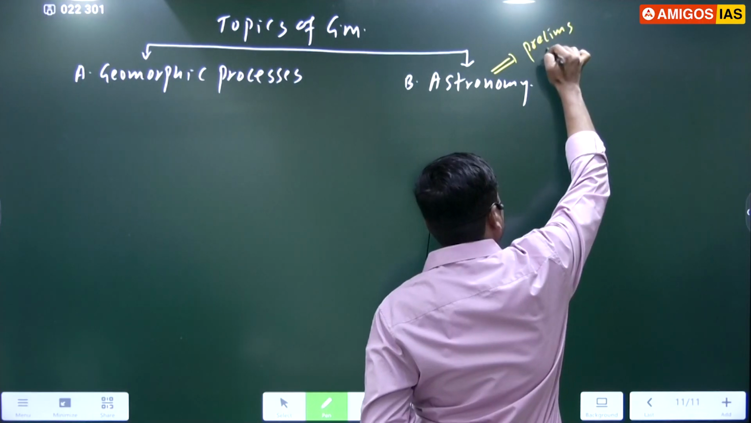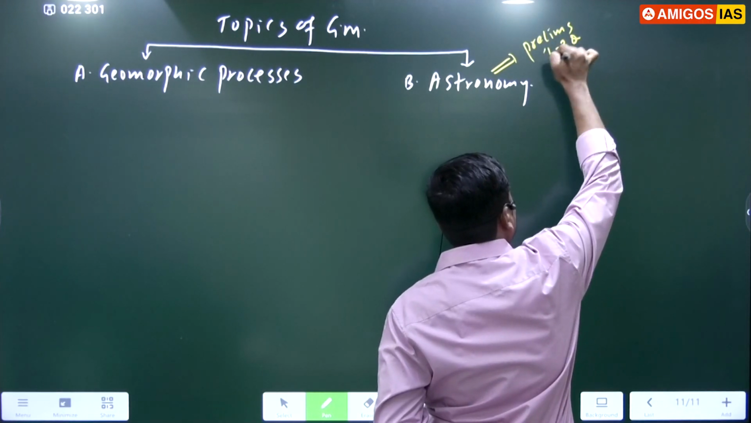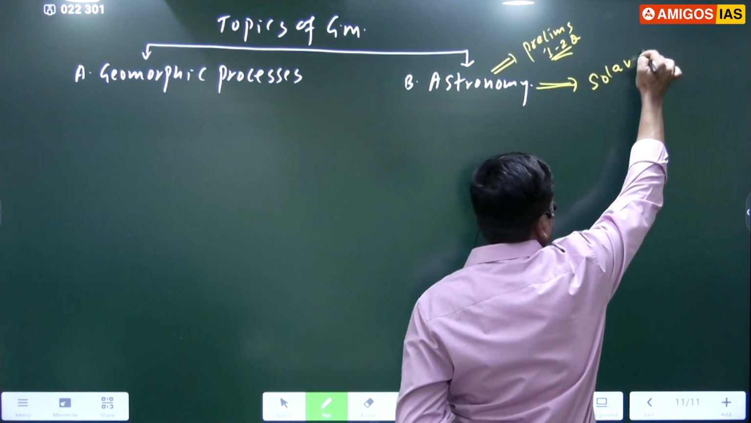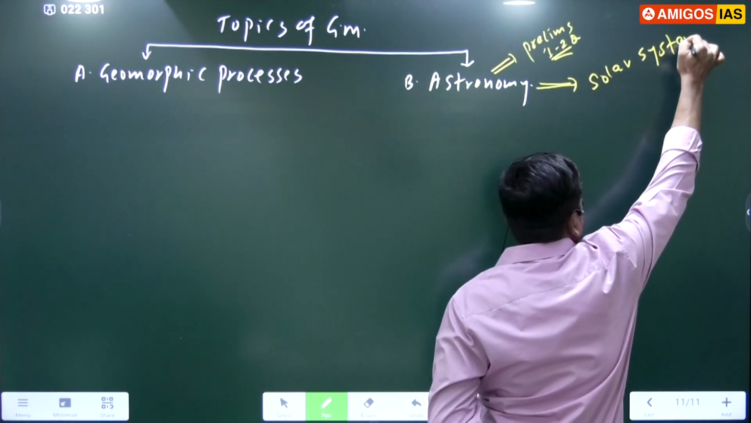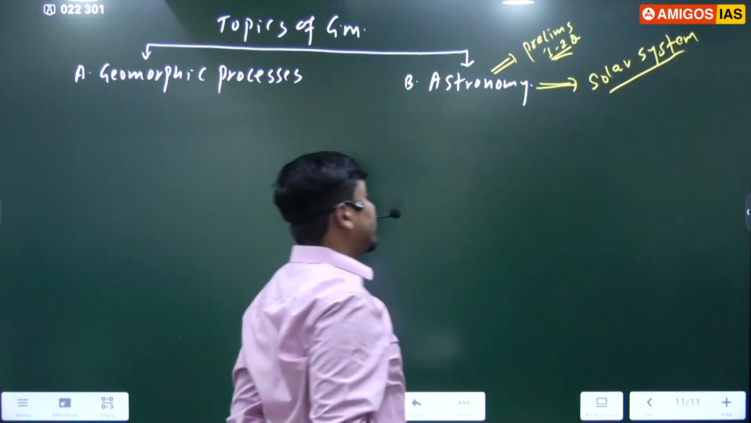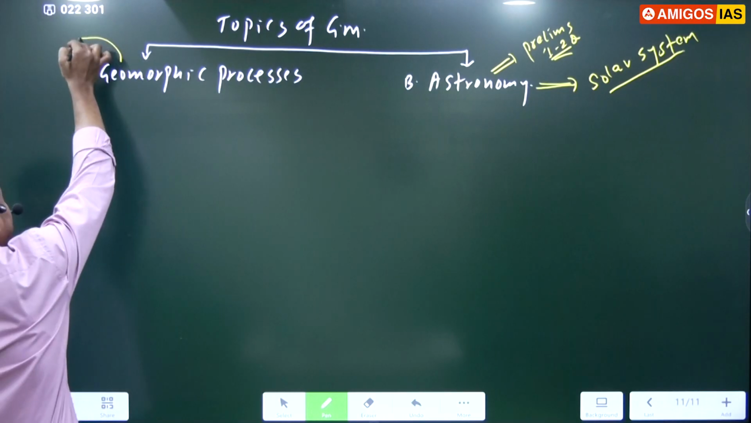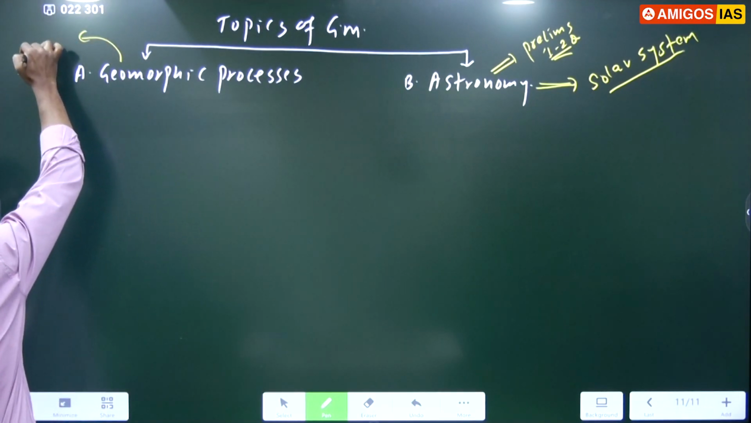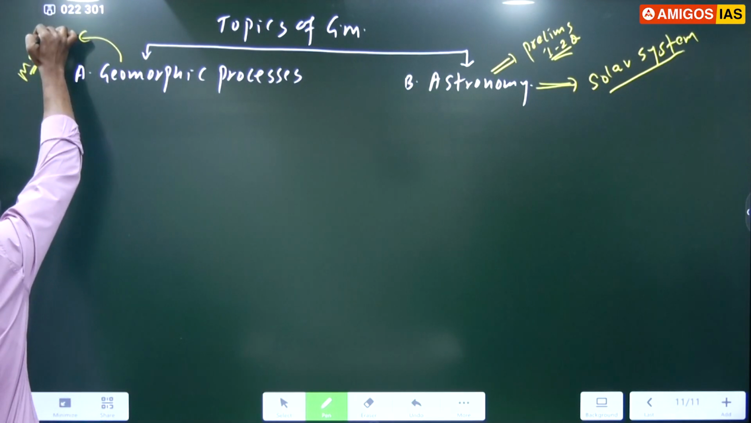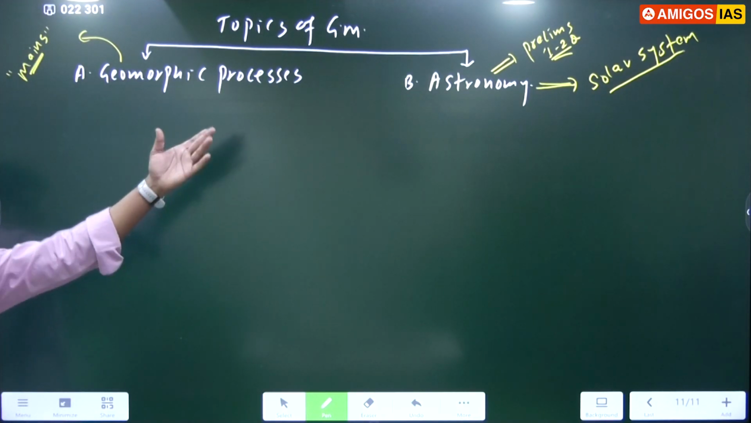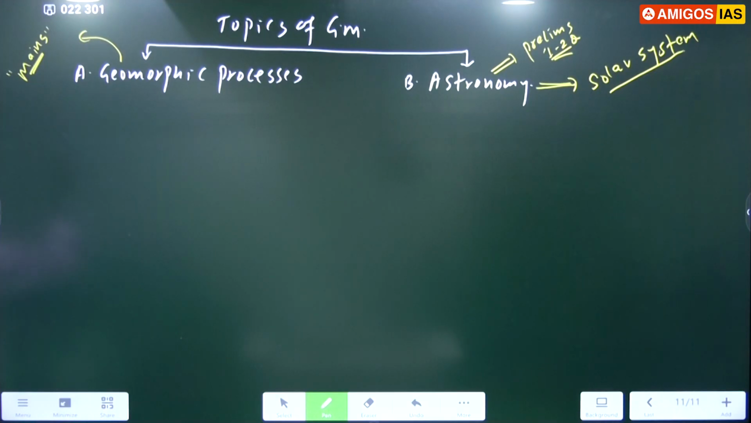Geomorphic processes and astronomy. This astronomy is most important for your prelims. Every year, 1 or 2 questions repeat from astronomy in general and solar system in particular. That we'll discuss later. First, we'll discuss the geomorphic processes, and these are most important for your mains. First, we'll discuss the mains part, then the prelims part, right?